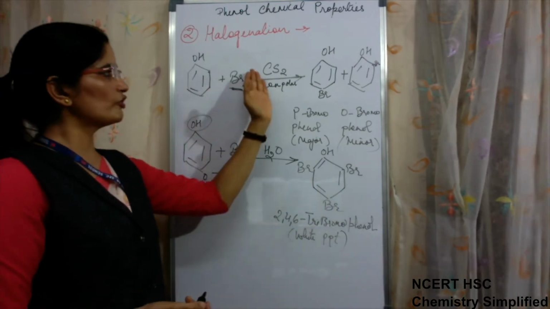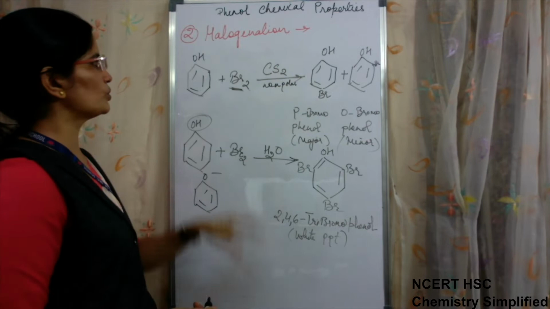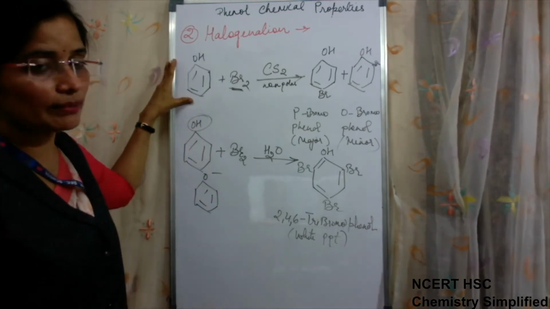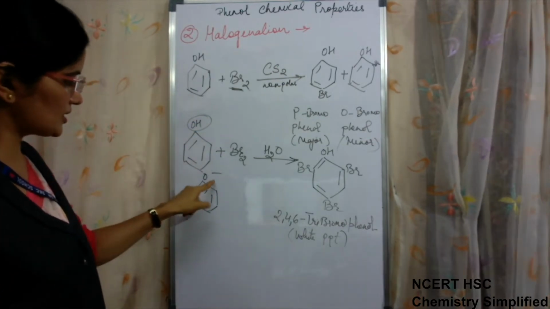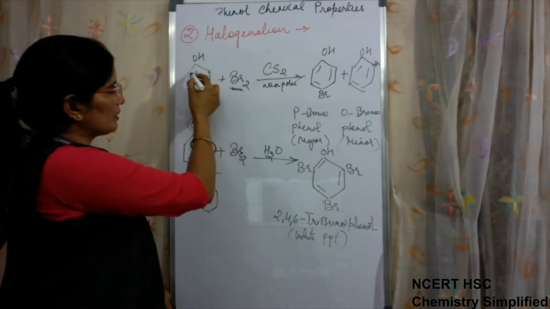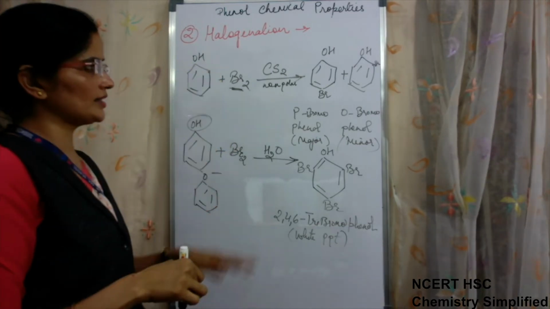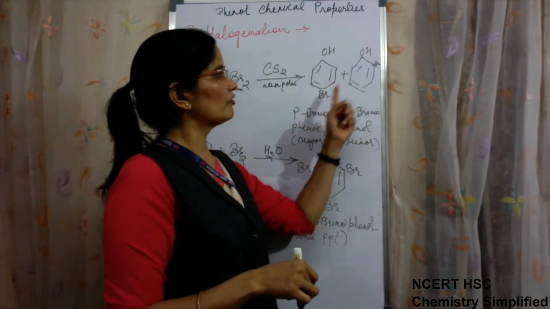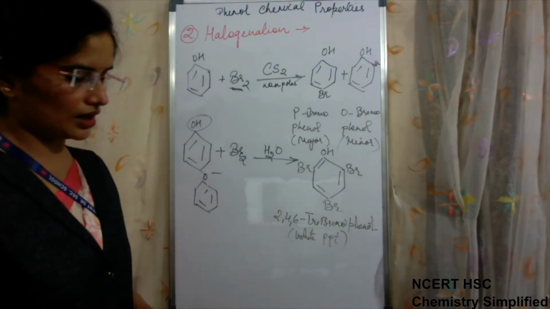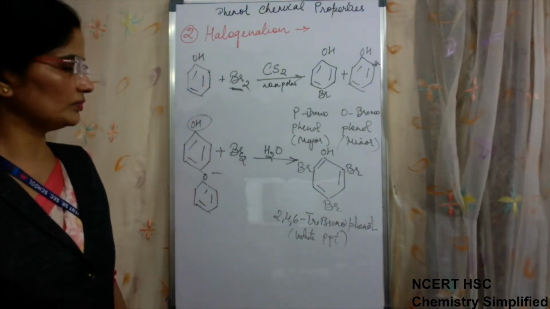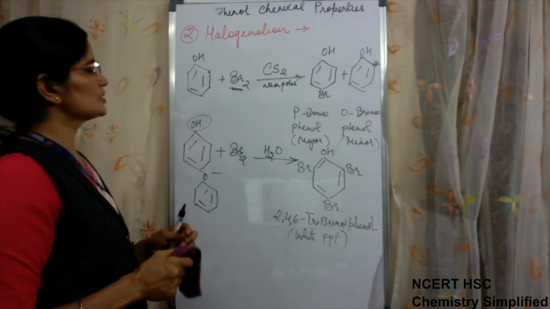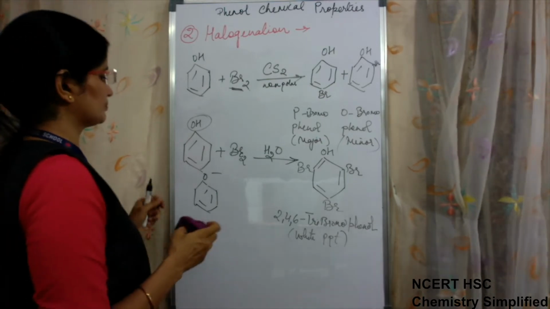In presence of non-polar solvents like CS2, this ionization is suppressed, and when it is suppressed, the ring is a little less activated, so that substitution occurs on only one position. So this is about halogenation.